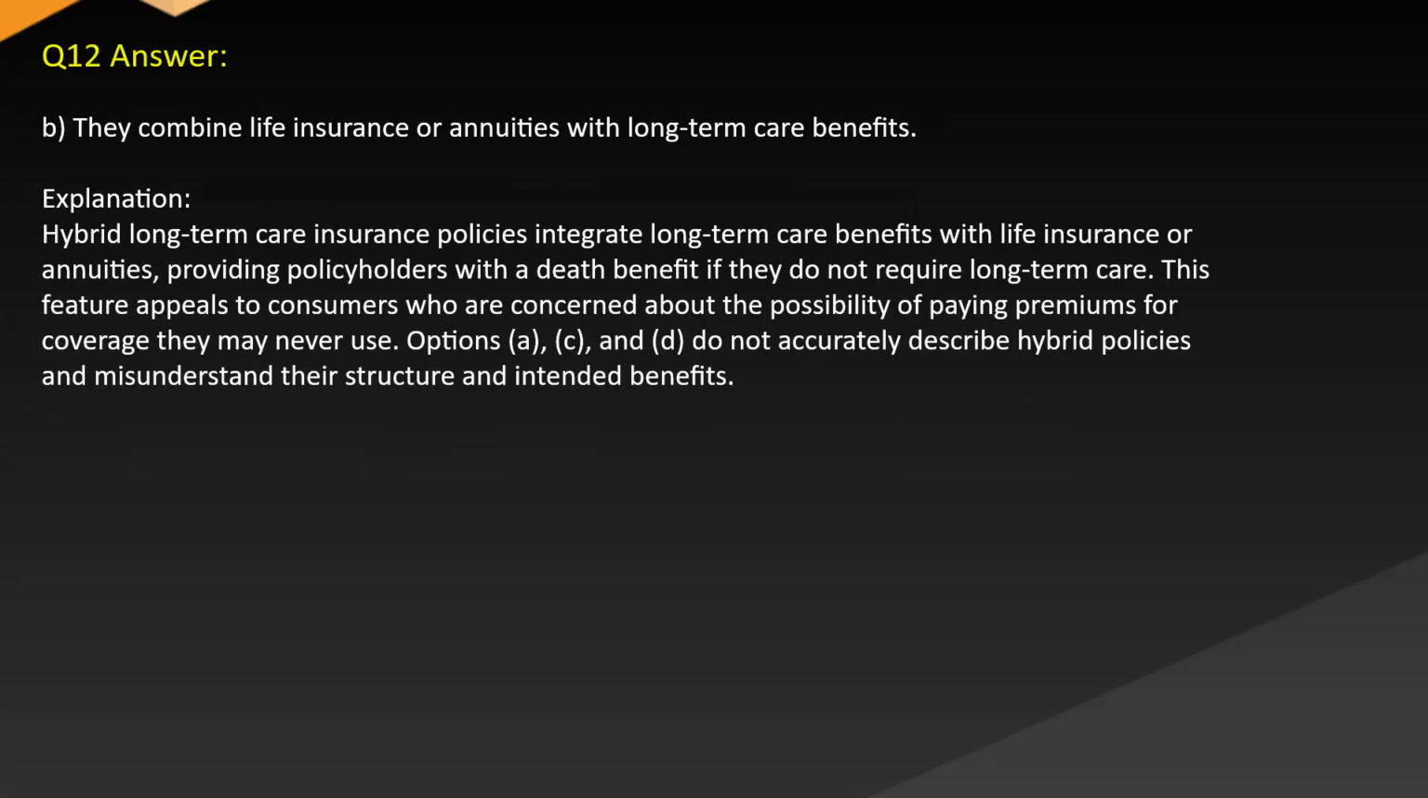Answer: B. They combine life insurance or annuities with long-term care benefits. Explanation: Hybrid long-term care insurance policies integrate long-term care benefits with life insurance or annuities, providing policyholders with a death benefit if they do not require long-term care. This feature appeals to consumers who are concerned about the possibility of paying premiums for coverage they may never use. Options A, C, and D do not accurately describe hybrid policies and misunderstand their structure and intended benefits.